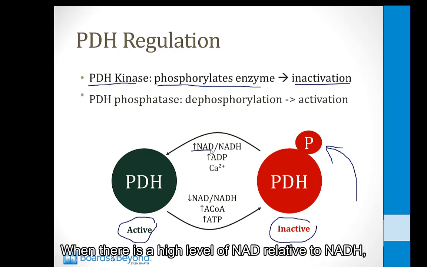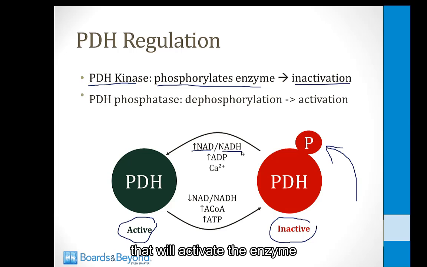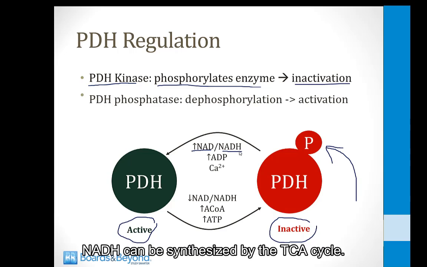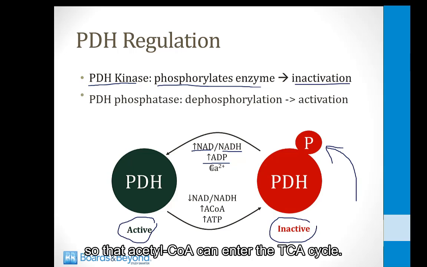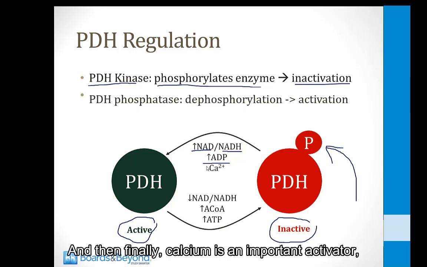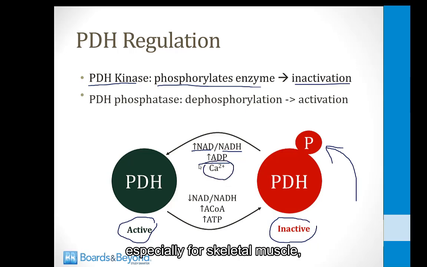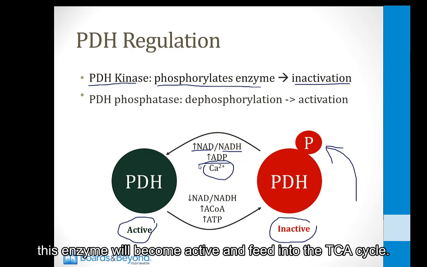When there is a high level of NAD relative to NADH, that will activate the enzyme because by synthesizing acetyl-CoA, NADH can be synthesized by the TCA cycle. When there's a high level of ADP, this means the cell needs energy, so that will also activate the enzyme so that acetyl-CoA can enter the TCA cycle. And then finally, calcium is an important activator, especially for skeletal muscle, so that when you begin exercising, this enzyme will become active and feed into the TCA cycle.